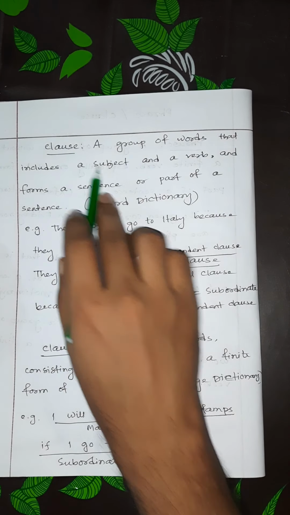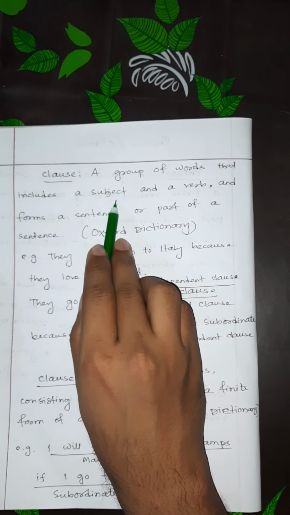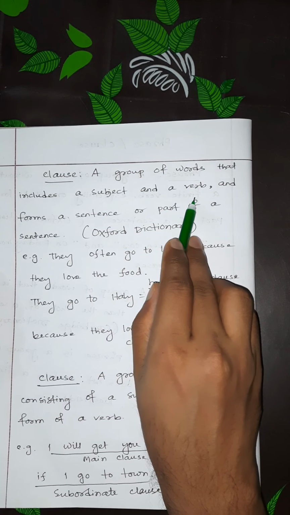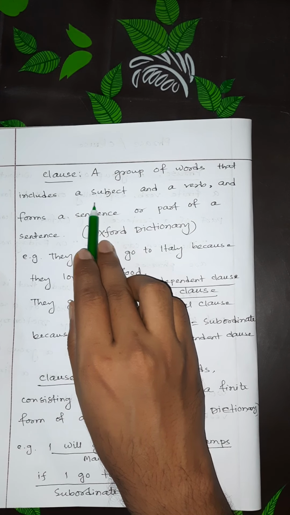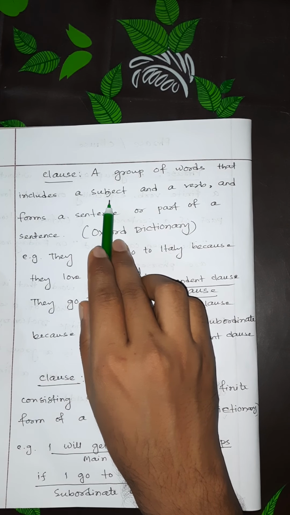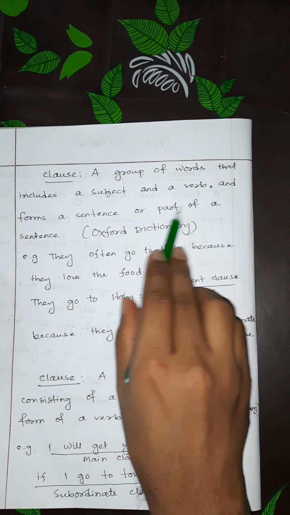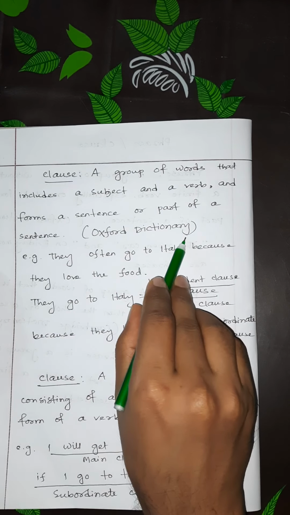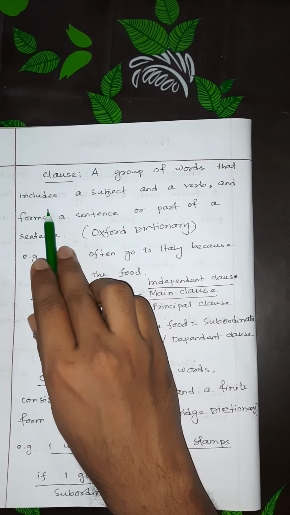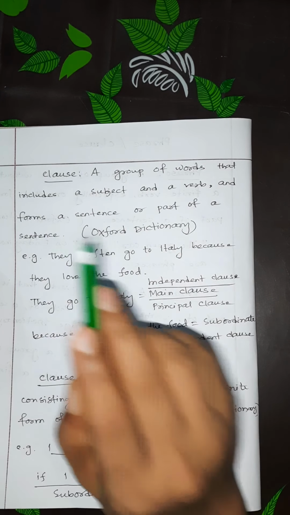What is a clause? A group of words that includes a subject and a verb. That means a clause must have a subject and a verb. In case of imperatives or commands, sometimes the subject can be omitted. It forms a sentence or part of a sentence. That is from Oxford Dictionary.